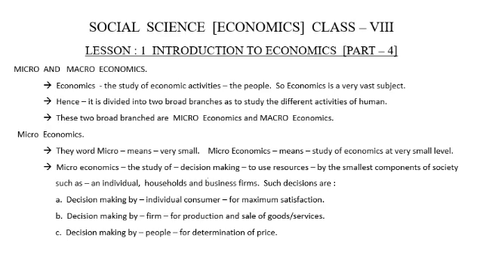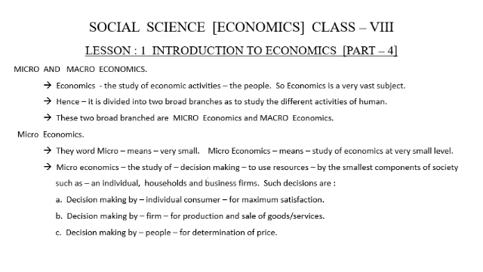Microeconomics is the study of decision making to use the resources or income by the smallest components of the society. Then who are the smallest components of the society? They are an individual, a household, and a small business firm.